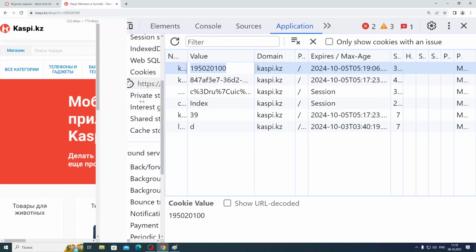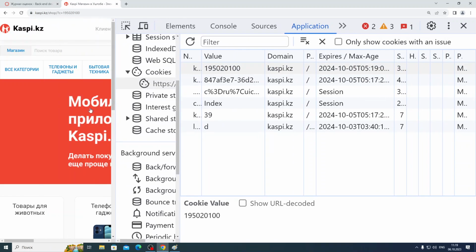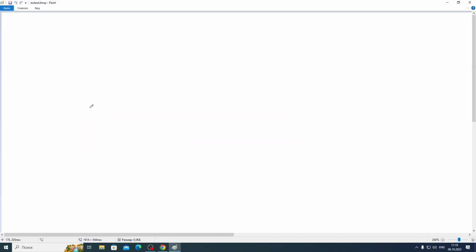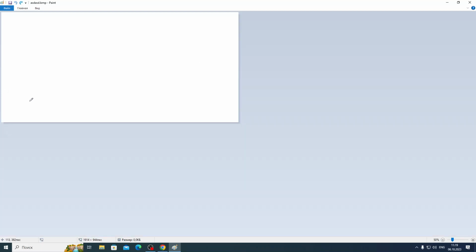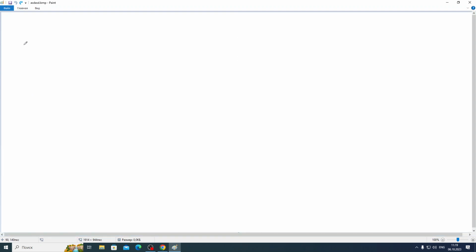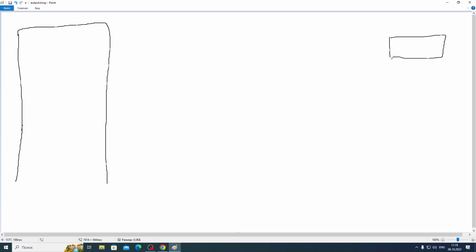So let me tell you how a cookie works. First, guys, I will explain again. I just wanted to show you first where it's stored and so on. So guys, this is the server of Kaspi. Let's say this is a Kaspi web server, and we're sitting with our laptop here. This is the user, this is us.